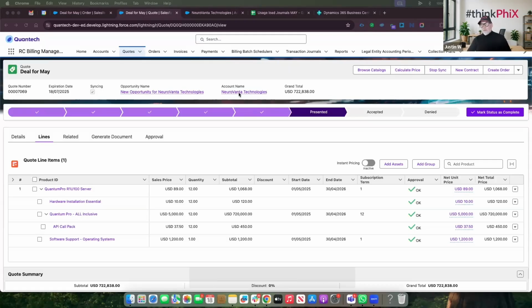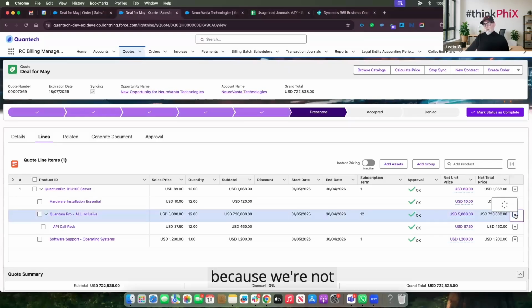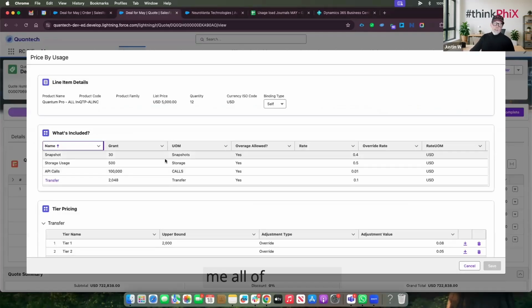So what's happened here, I've already got a quote that's been created. I've got some products that are associated to this quote. I've got a Quantum Pro all-inclusive and an API pack. I'm not going to go too much into RCA because we're not here to see that. But I've got this section here, which is price by usage. And this gives me all of the details about everything that is coming as part of my usage pack.